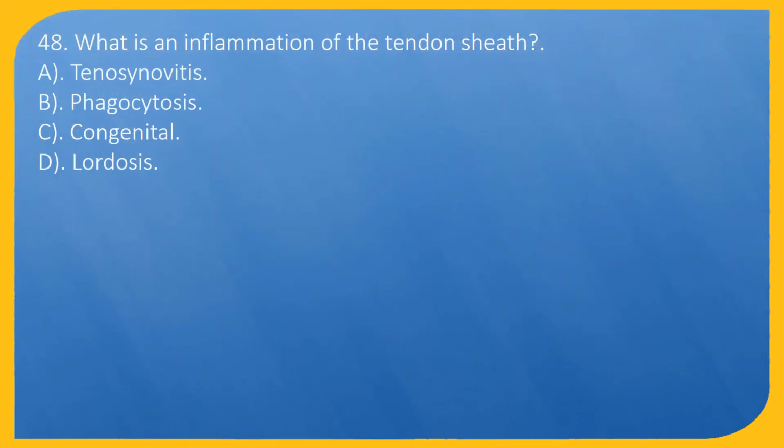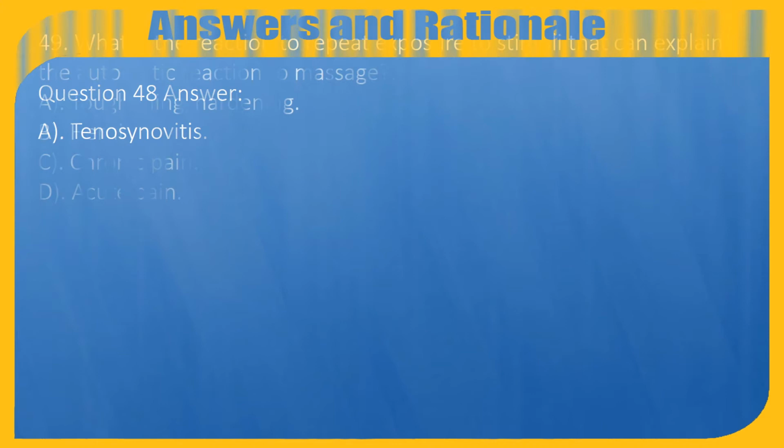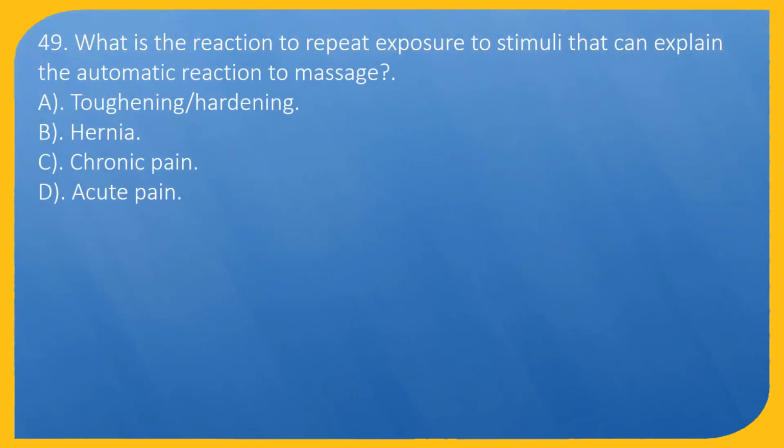Question 48. What is an inflammation of the tendon sheath? A. Tenosynovitis. B. Phagocytosis. C. Congenital. D. Lordosis. Question 48. Answer: A. Tenosynovitis. Question 49. What is the reaction to repeat exposure to stimuli that can explain the automatic reaction to massage? A. Toughening, hardening.